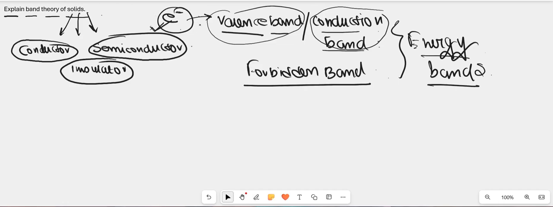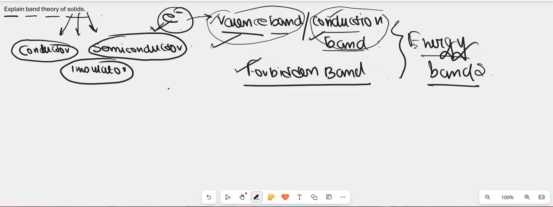First we will discuss the valence band, then the conduction band, and then the forbidden band. Before this, we need a clear idea that the electron will either lie in the valence band or in the conduction band. It will not lie in the forbidden band.